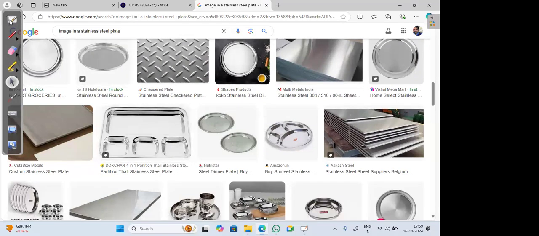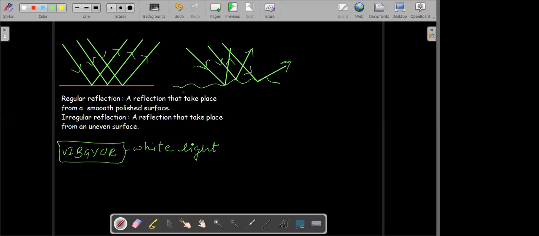As the utensil develops some scratches, which makes the surface uneven. When the surface becomes uneven, the reflection that occurs from it is an irregular reflection. So then we can't see our face.